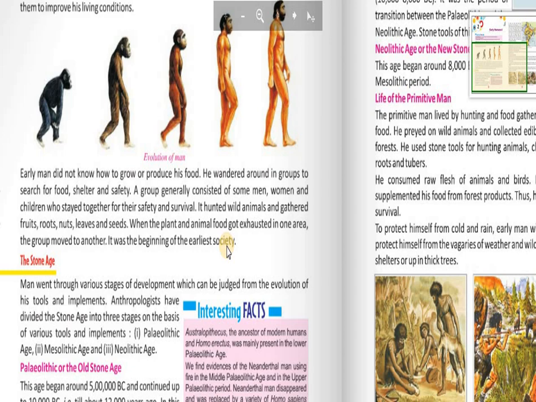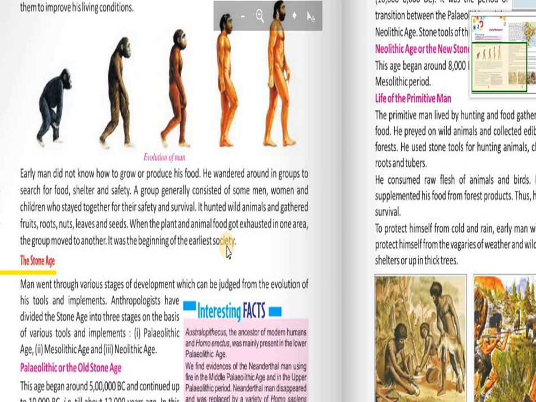So the group hunted animals and also gathered some fruits, roots, nuts, leaves and seeds. And if the plants and animals got exhausted in one area, then the group moved to another place. So it was the beginning of the earliest society.